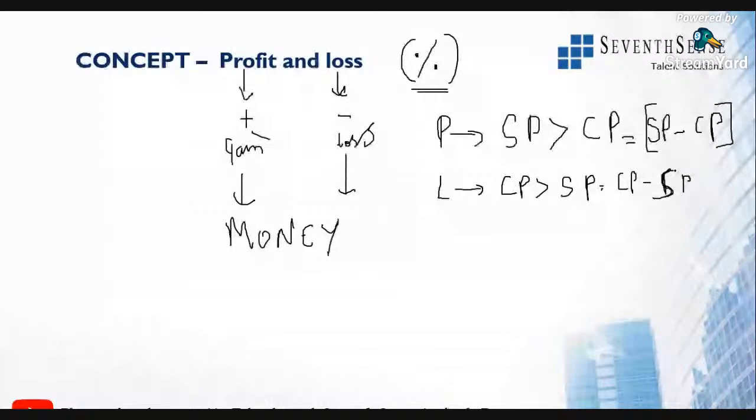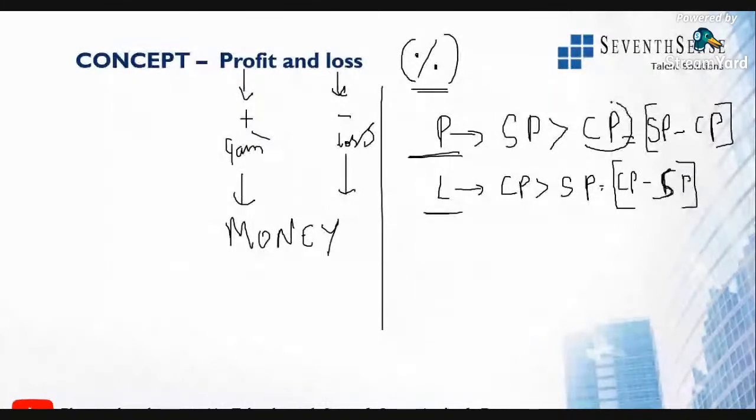All right, so now we will get to know whether we have got profit or loss. How do we get to know that we have acquired profit or loss? By what value? That is, when will we get to know that we have achieved profit or loss? That is when we know the cost price value.